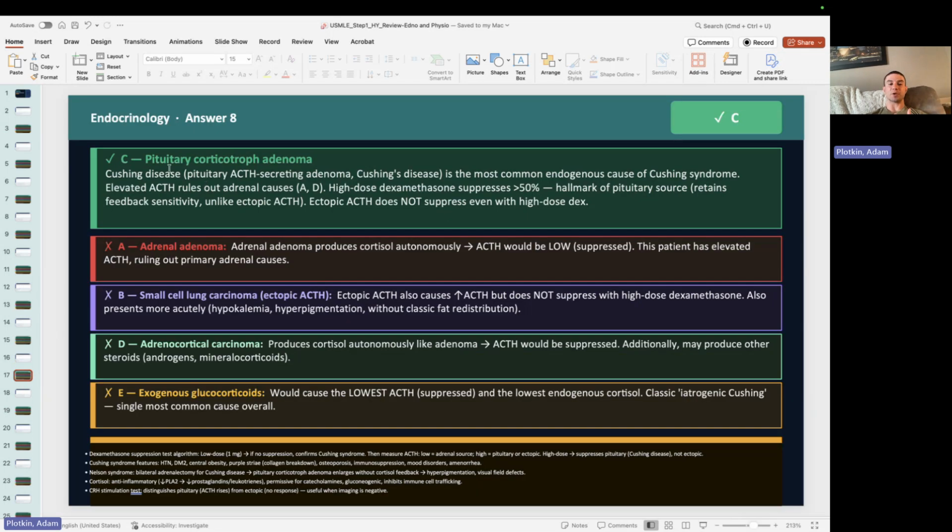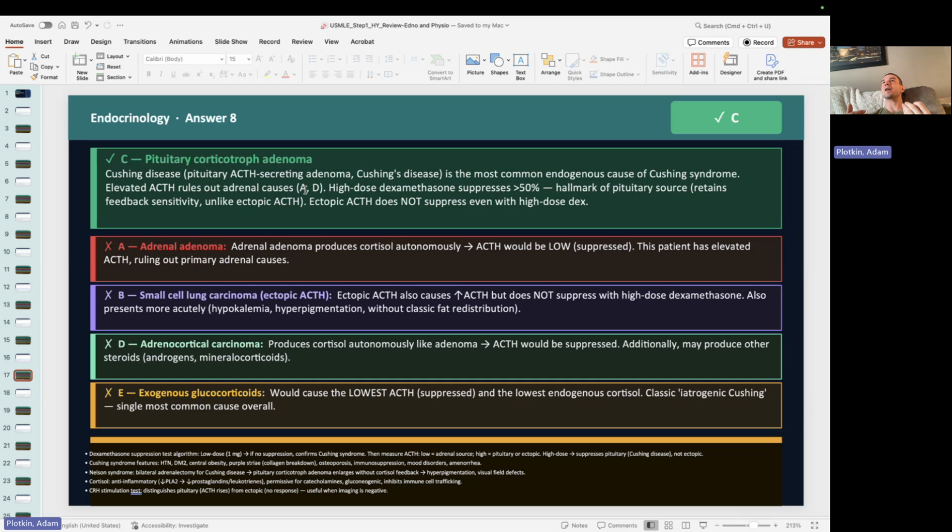And in this case, right, pituitary corticotroph adenoma would be the most common answer, because we gave them a low dose dexamethasone, which doesn't do anything, right? In someone who has excess ACTH being produced, usually low dose dexamethasone is not going to suppress ACTH.